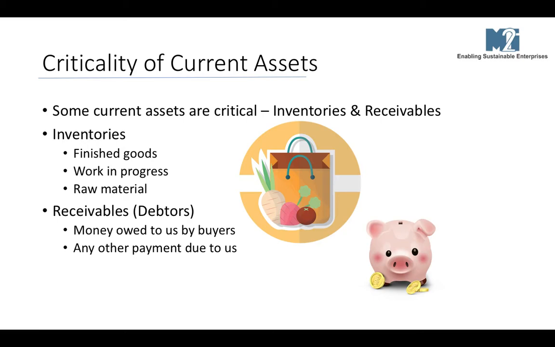What are receivables? Receivables are money owed to us by our buyers. They're also called debtors because they have not paid at the time they bought the goods. Receivables would also include any other payment due to us. For example, any advance which we might have extended to our employees or to our vendors.